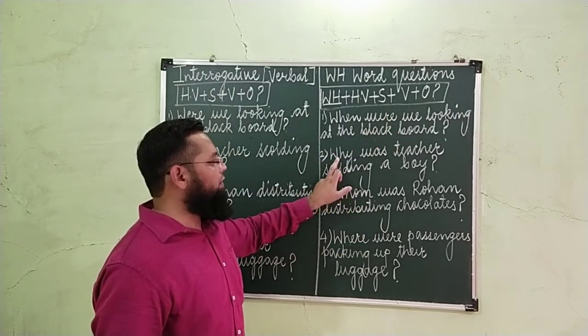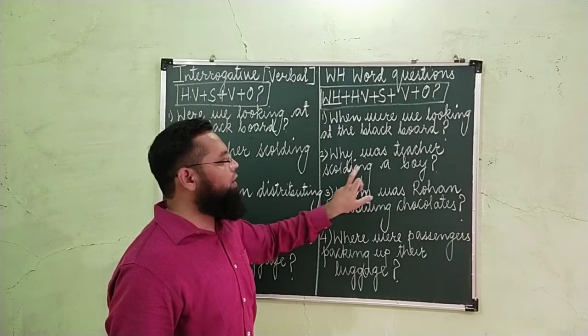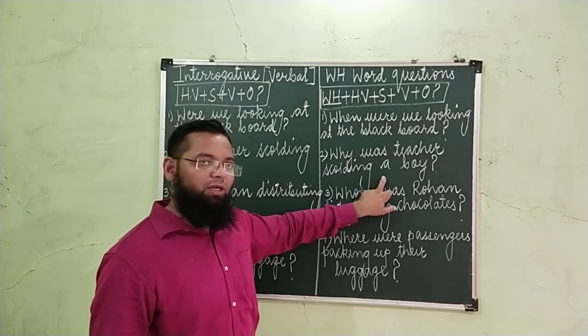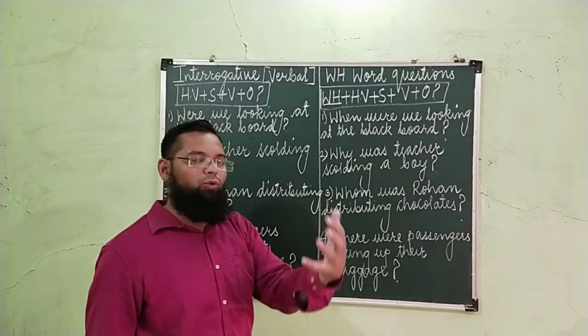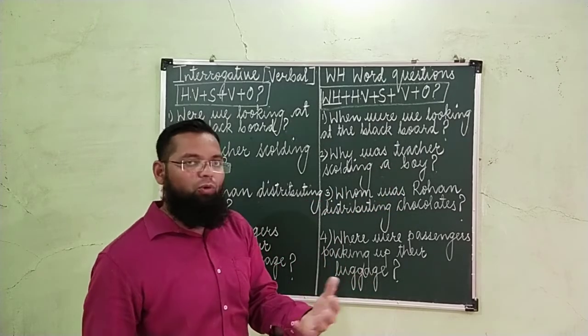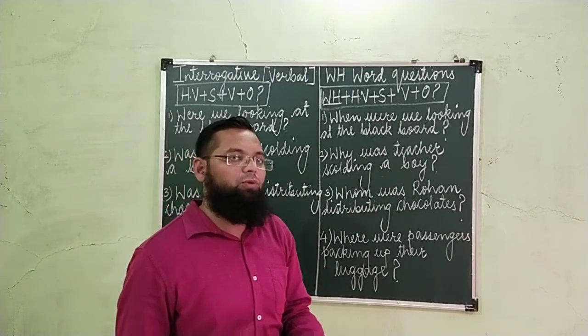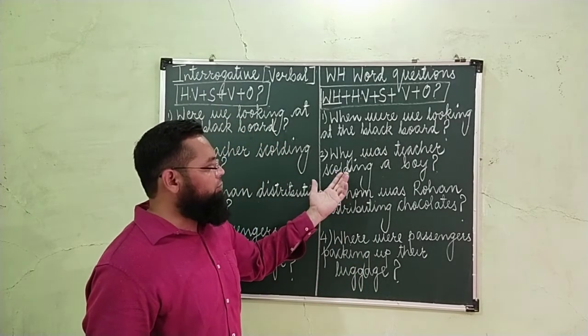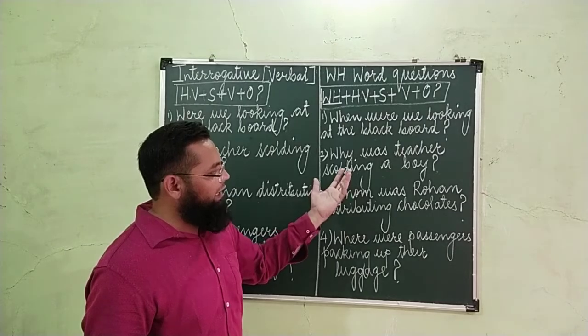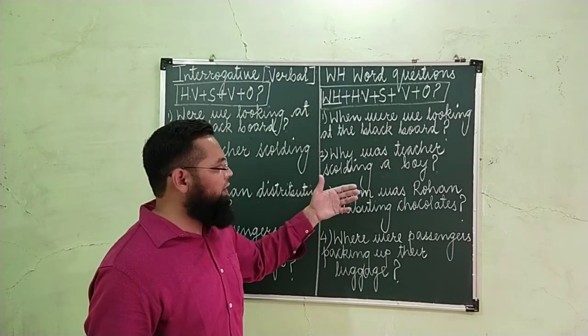Second example, why was teacher scolding a boy? Teacher बच्चे को क्यों डांट रहे थे? It depends upon you. Any information you want to get, you can use any WH word. जो भी information आपको चाहिए. For example, if you want to know why was teacher scolding a boy?